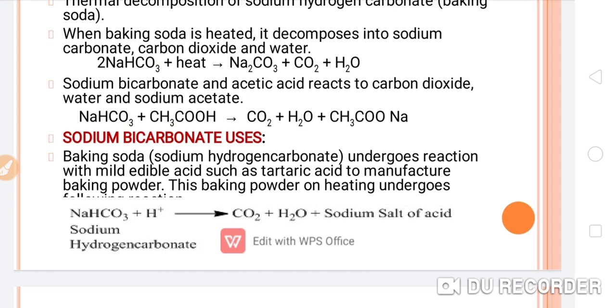And why do we use baking soda in cooking? Because this will create fluffiness in the dough. So this reaction is very important in the baking industry. What is baking powder? Baking powder is a combination of an edible acid and baking soda. Is it clear, students? I hope it is clear to you.